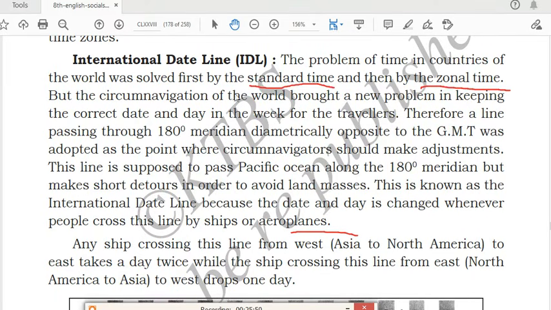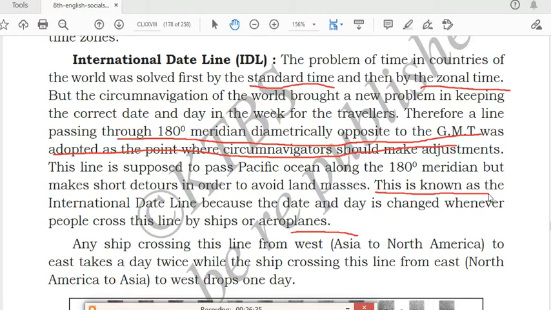The circumnavigation of the world brought a new problem in keeping the correct date and day of the week for travelers. Therefore, a line passing through the 180-degree meridian, diametrically opposite to the GMT, was adopted as the point where circumnavigators should make adjustments. This line passes through the Pacific Ocean along the 180-degree meridian but makes short detours in order to avoid land masses. This is known as the international date line because the date and day change whenever people cross this line by ships or aeroplanes.